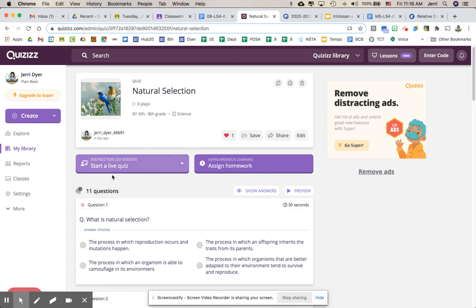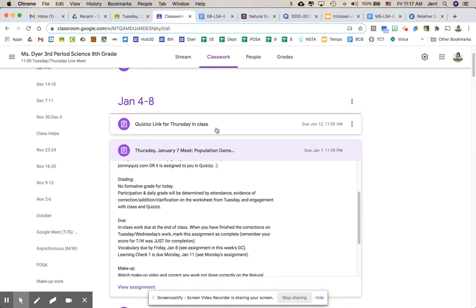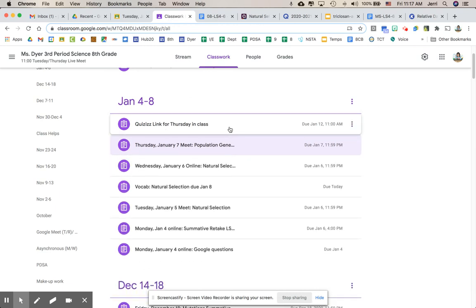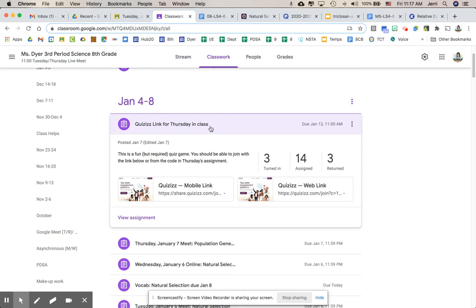One is that you have a quizzes natural selection kind of game to play. So this is assigned to you. It shows up in your class, and you'll need to click on the link. In each class, there's a quizzes link for Thursday in class. There's both a mobile link and a web link. So use the mobile link if you are on your phone or tablet. Use the web link if you're on your Chromebook or a desktop computer or another laptop. Okay, so go ahead and do that, and I'll be able to see what you did.